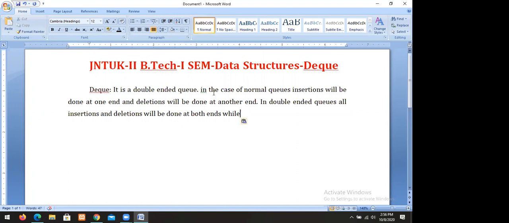So it is a double-ended queue. In the case of normal queues, all insertions will be done at one end called rear, and all deletions will be done at another end called front.